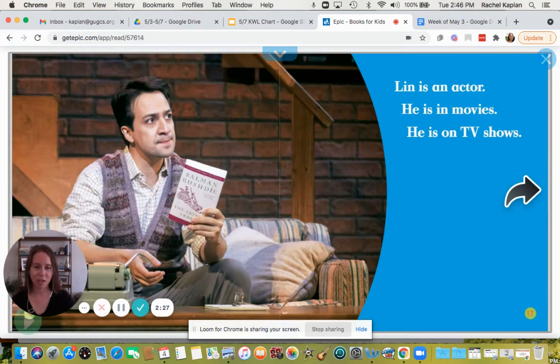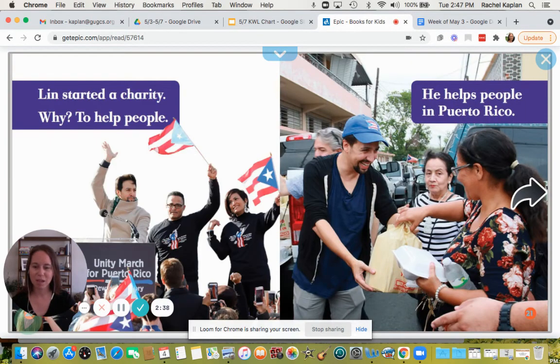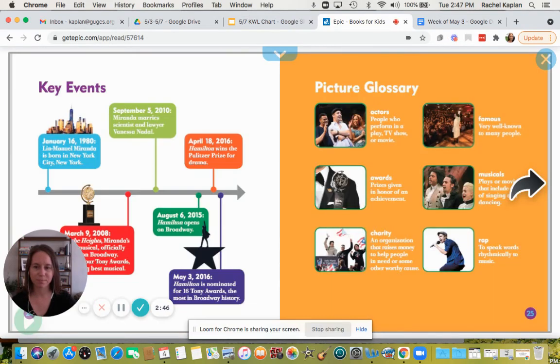Lin is an actor. He is in movies. He is on TV shows. He writes music for movies too. Like what? Moana. Lin started a charity. Why? To help people. He helps people in Puerto Rico. Lin loves to help others.